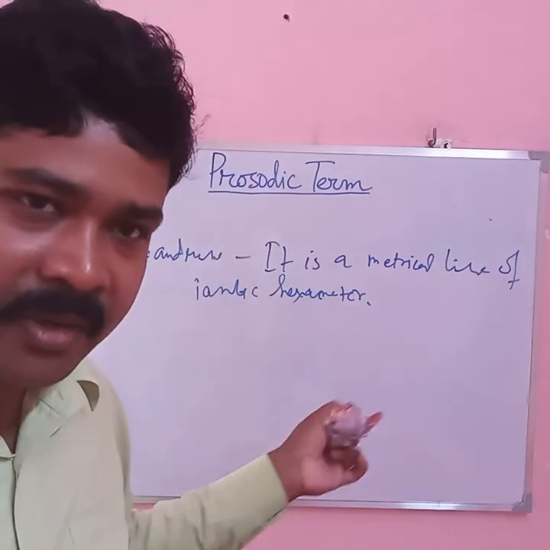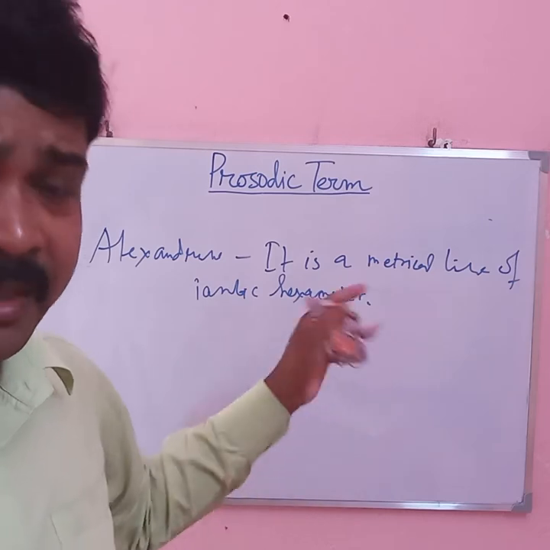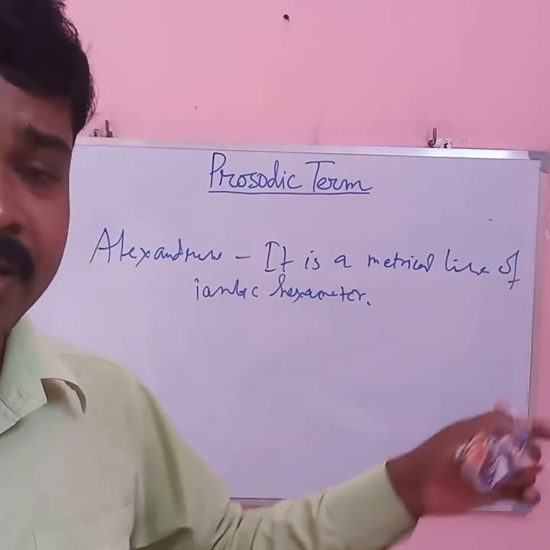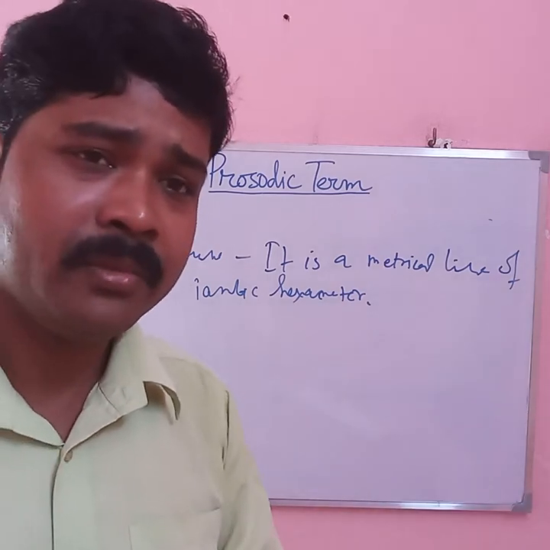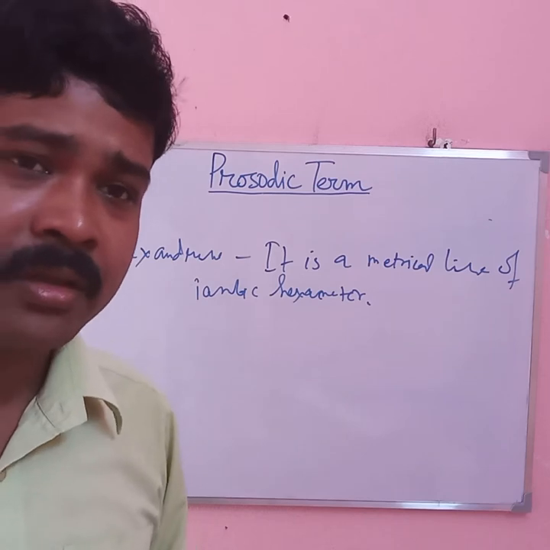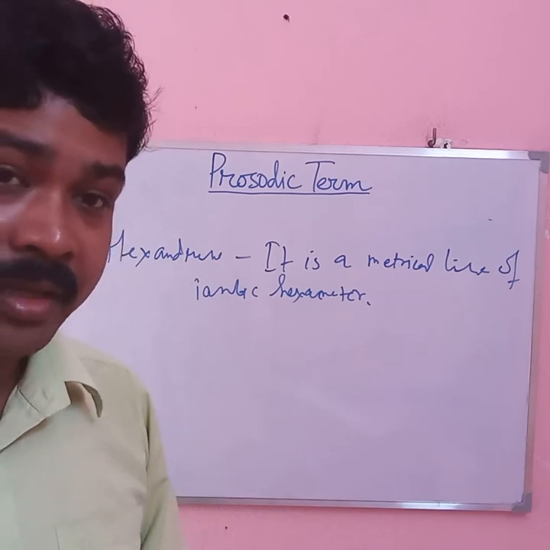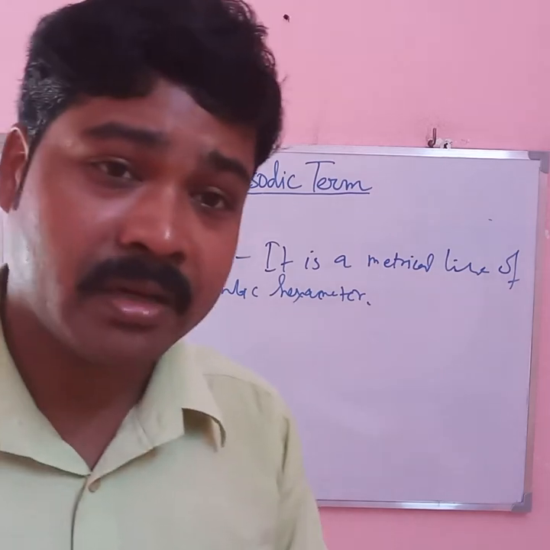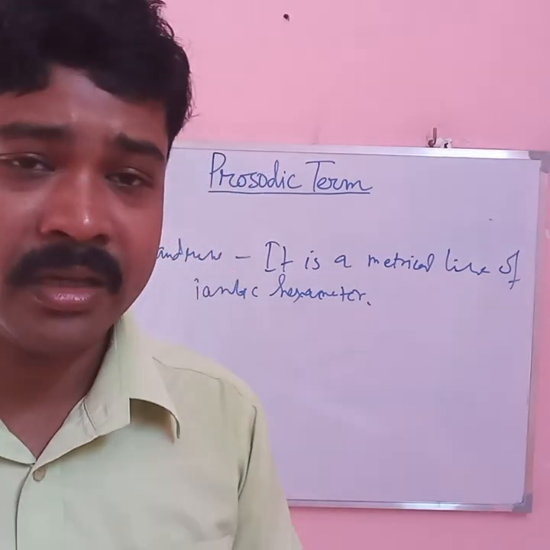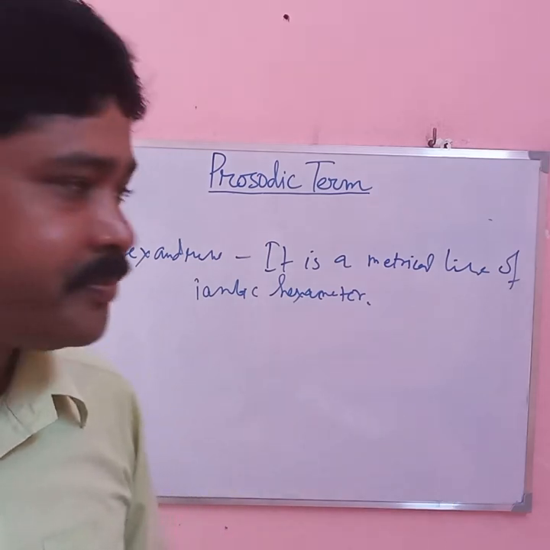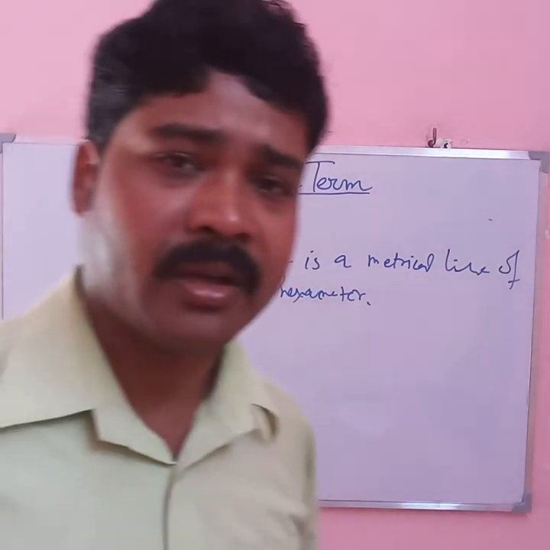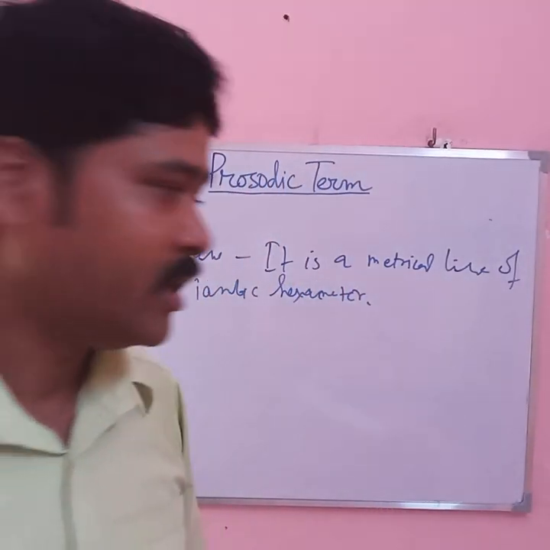It was named after Alexander the Great. In French medieval poems, the poets used the adventures of Alexander the Great, so in this way the name came. So this is the definition of Alexandrine, and now an example.